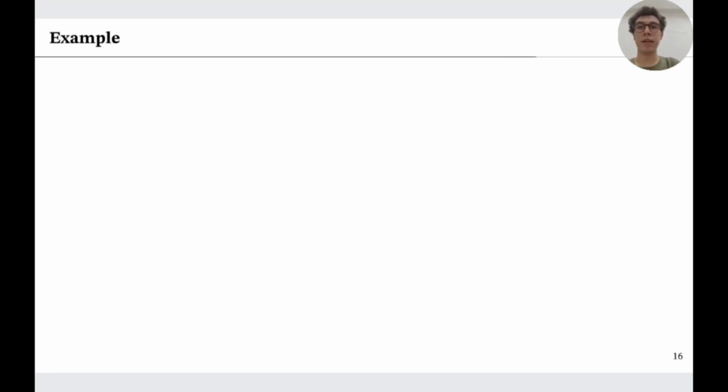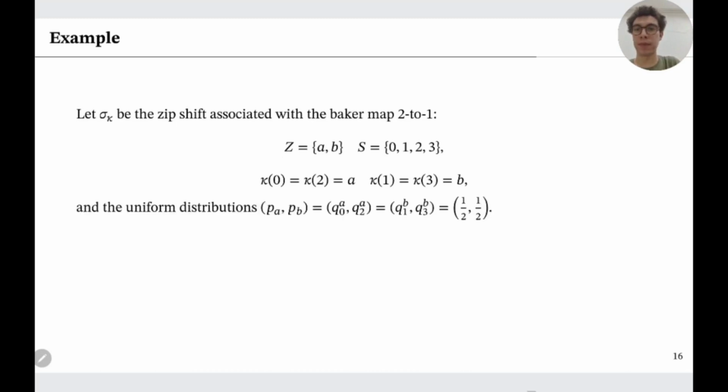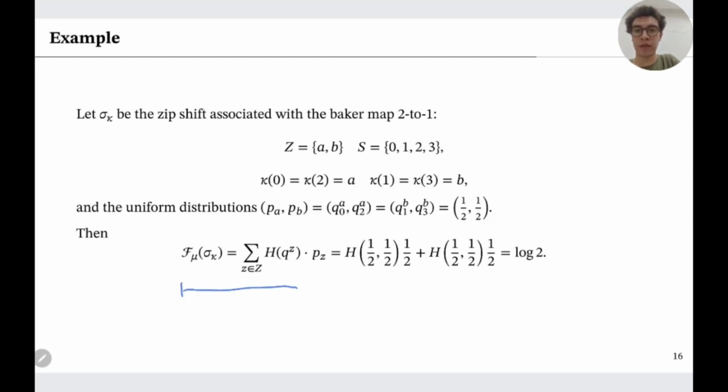Let's consider again the example of the 2-to-1 Baker's map. We have the sets Z and S as before, and also kappa. The distributions we consider are the uniform distributions, given by half on each entry. Then by our formula, we have that the folding entropy is the sum, which if we expand and evaluate at each uniform distribution, we obtain this. Each one of these is log 2. So we obtain the final result of log 2. In general, for the Baker map n-to-1, we have the folding entropy is log n.